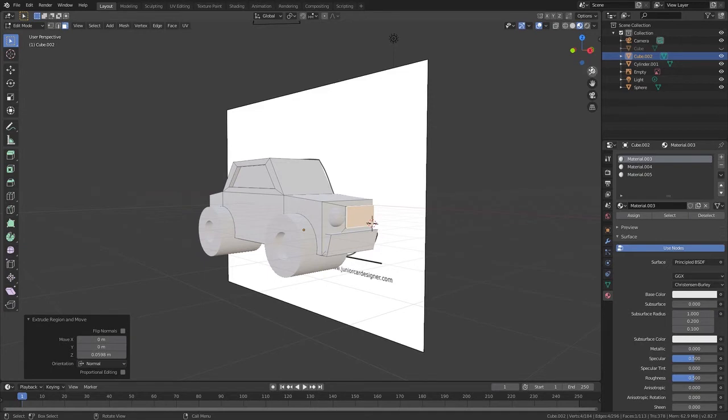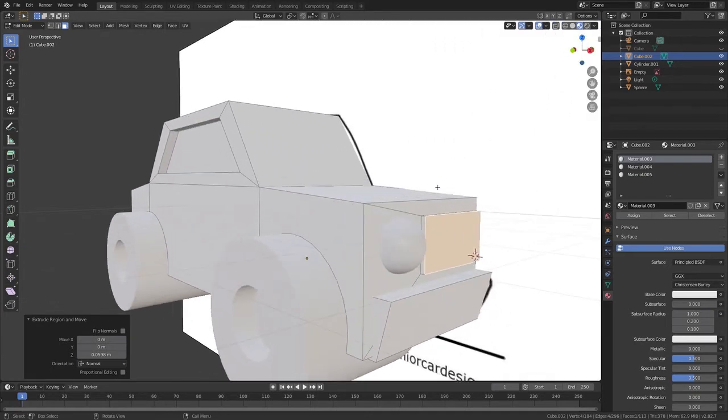Now I'm going to zoom in and go Shift Alt, Command Z, Shift Alt, Z, Shift Alt,